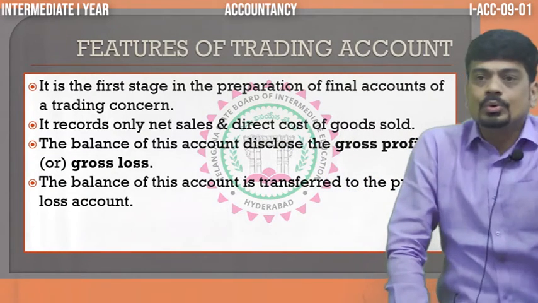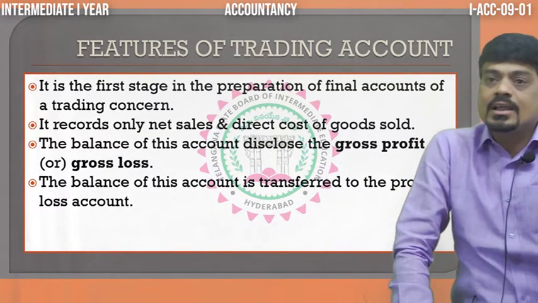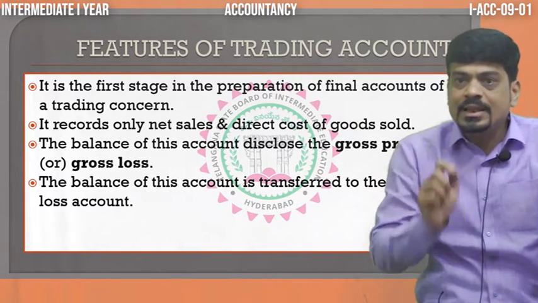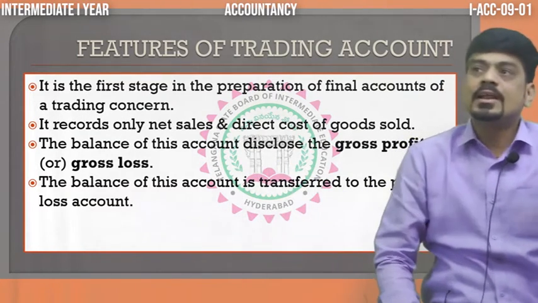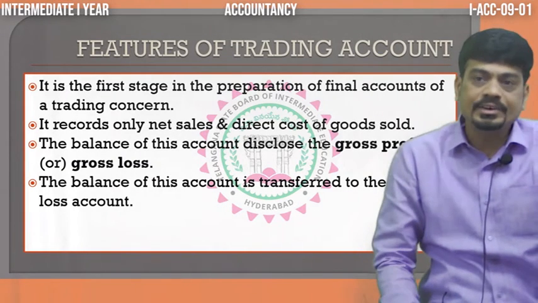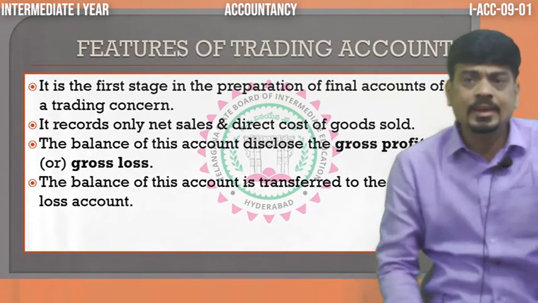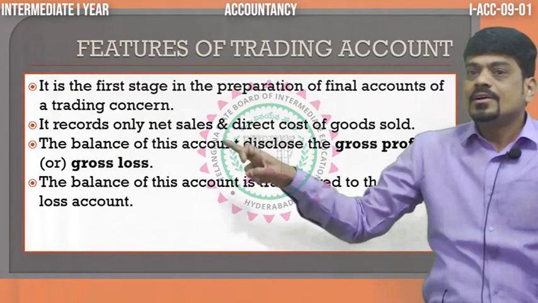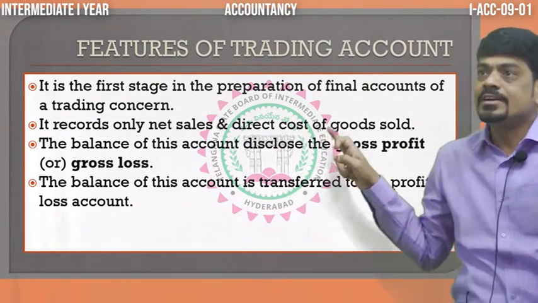As net purchases are purchases minus purchase return, in the similar manner, net sales are the total sales minus sales return. What is the other name of sales return? Return inwards.